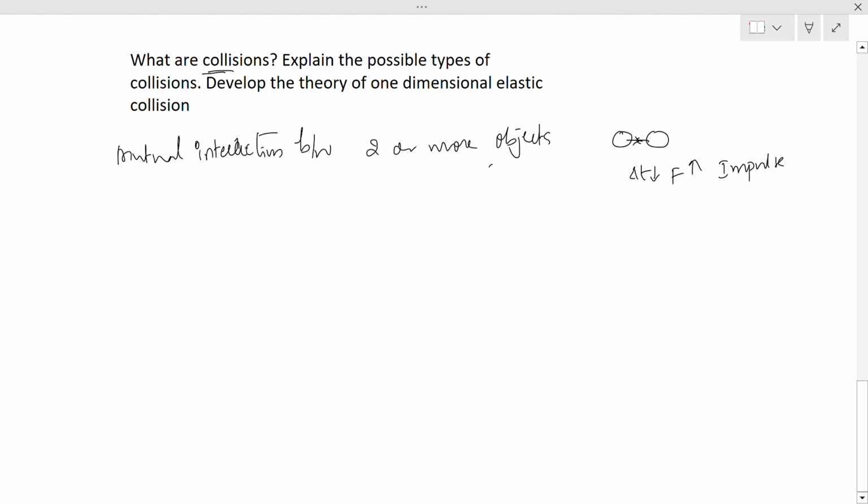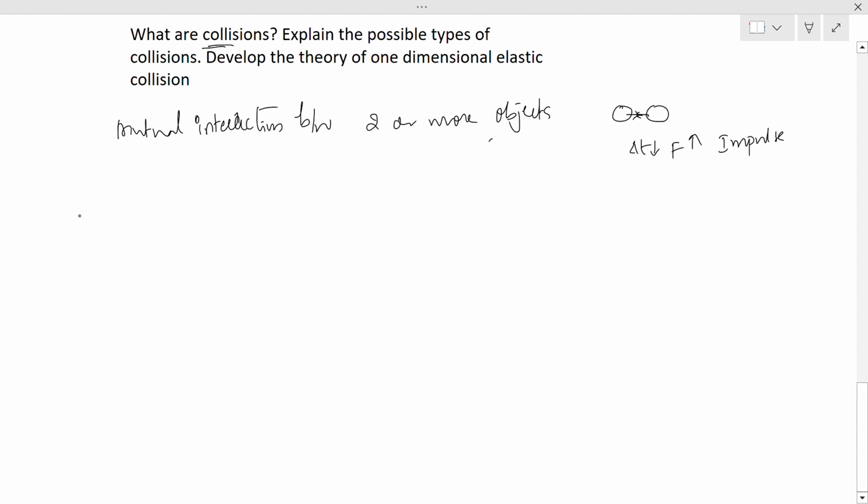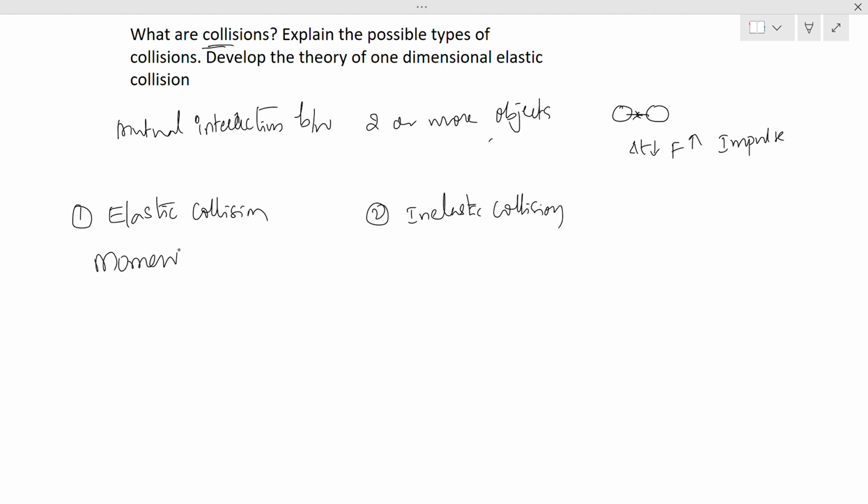The possible types of collisions, if we talk about, there are two types. One is elastic collision, another is inelastic collision. For elastic collision, momentum is conserved. Momentum is constant.